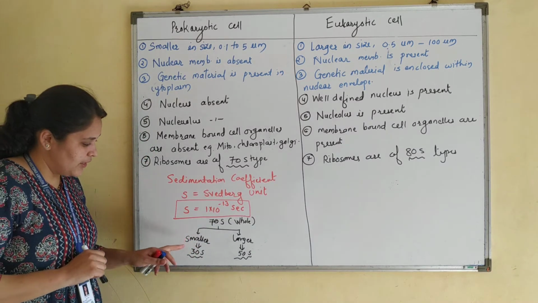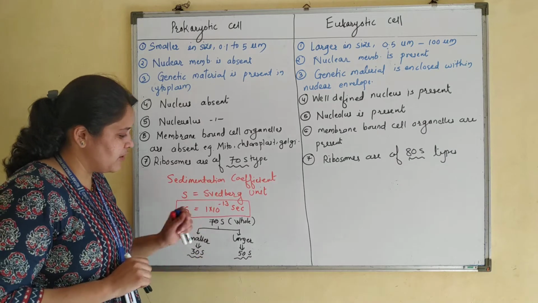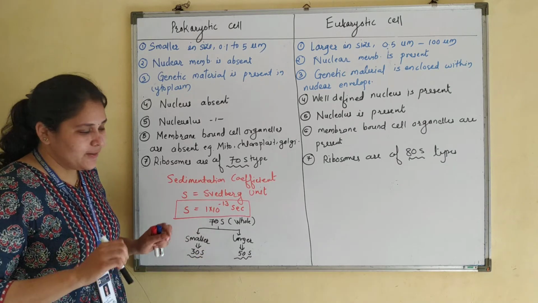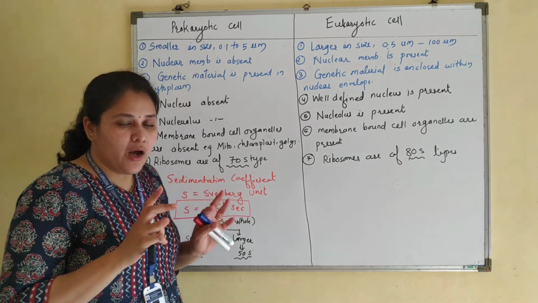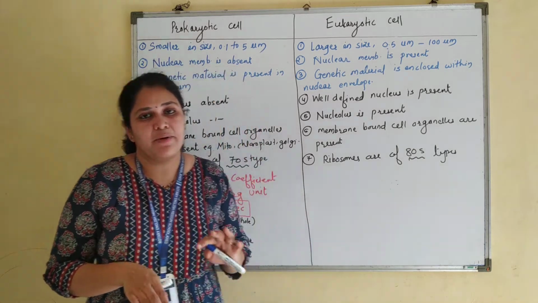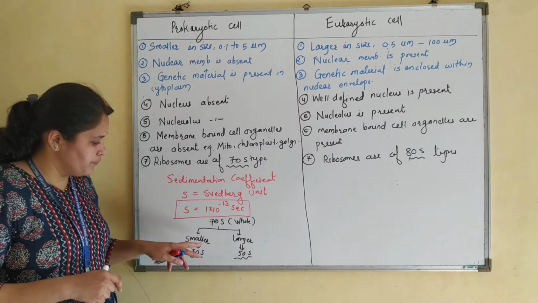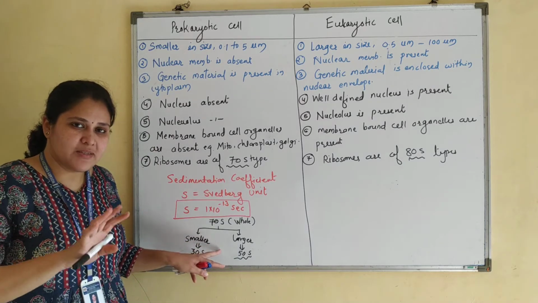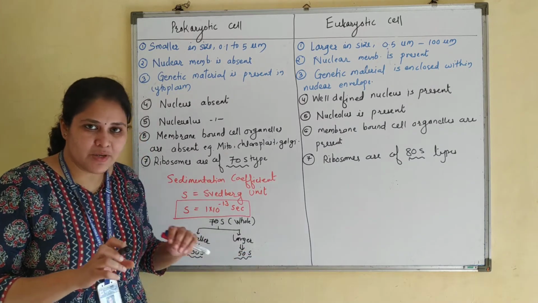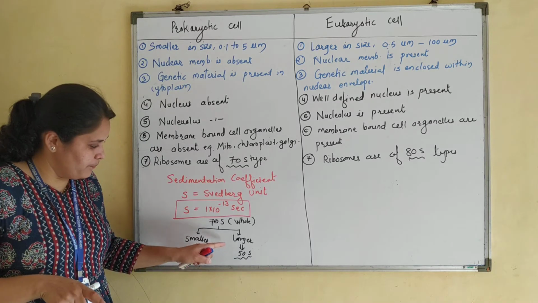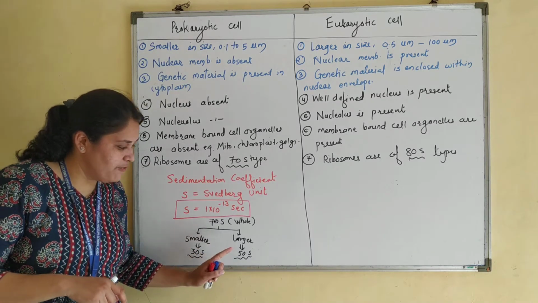Now you might say the addition of 30 and 50 comes to 80. It's not like that. What I told you is that both the units assemble only at the time of protein synthesis. At the rest of the time, the smaller subunit is present separately, and the larger subunit is present separately. So at that time, they are of 30S and 50S.